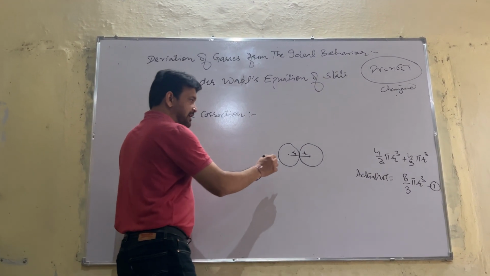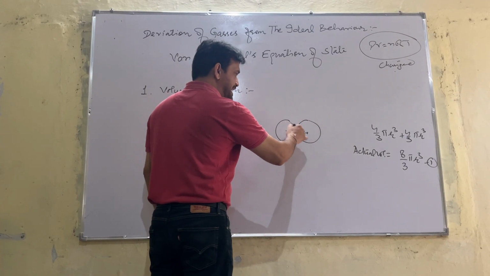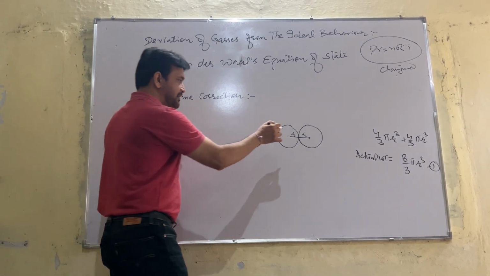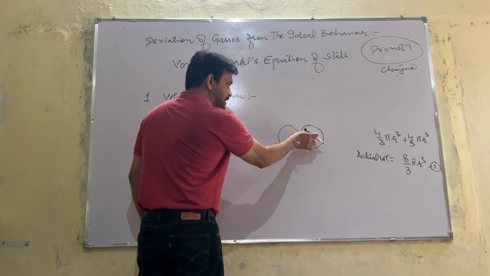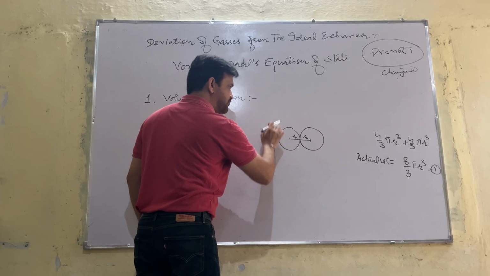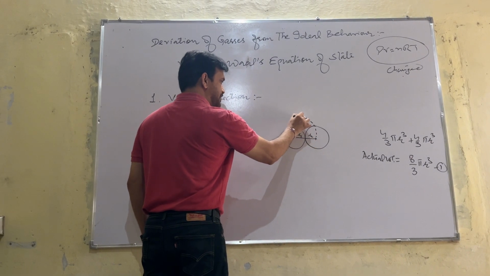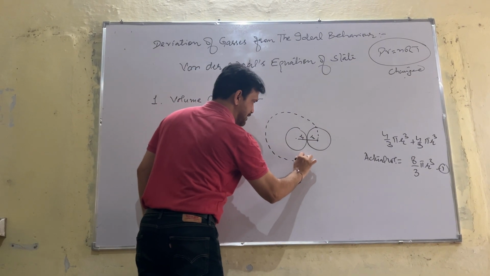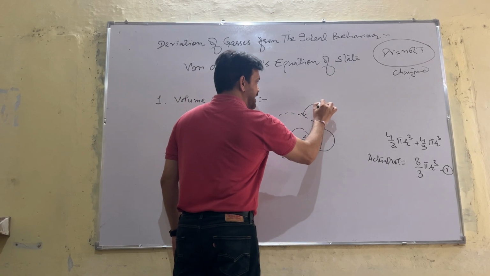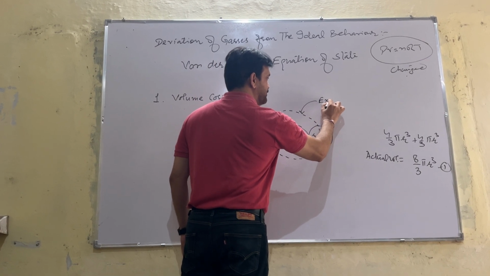But these gas molecules are not stationary. They are moving. So if this molecule is moving around the other, or the other is moving around this one, then this will be the excluded volume.